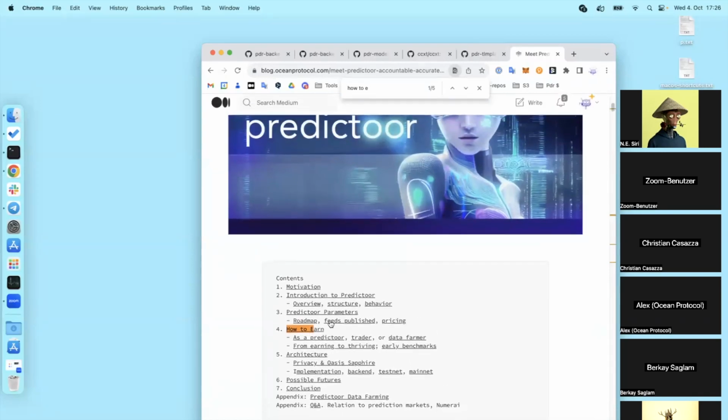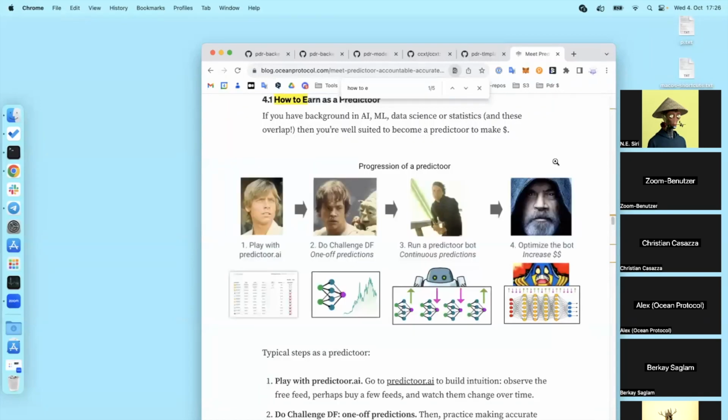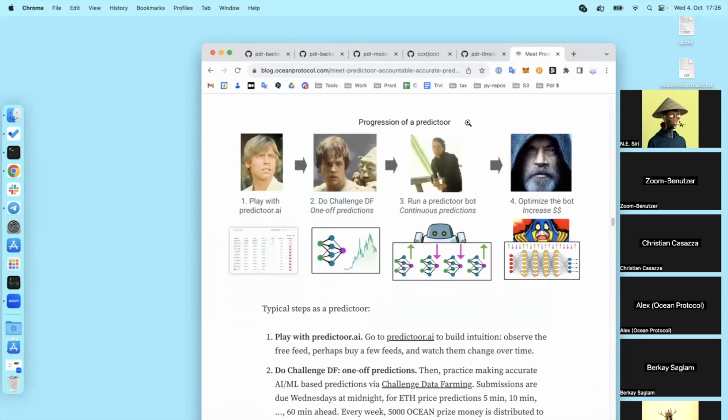In the table of contents for the blog, there's "How to earn as a predictor," and it walks through the key things. I'll just walk through the key steps. The first thing is just play a bit with Predictoor.ai, because the website will help you build your mental model and understand what's going on. There are 10 feeds for 5 minutes, 10 feeds for 60 minutes.